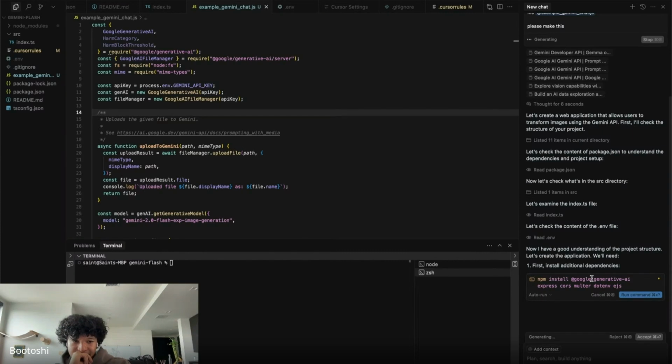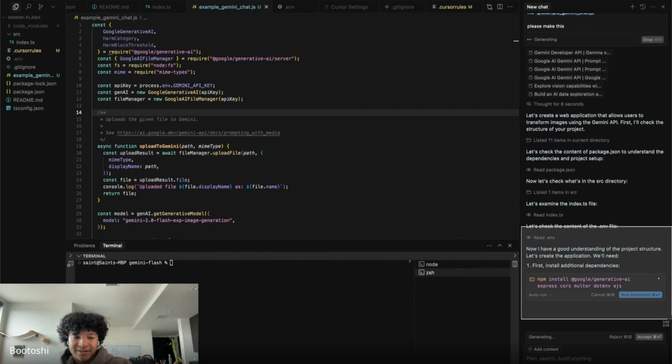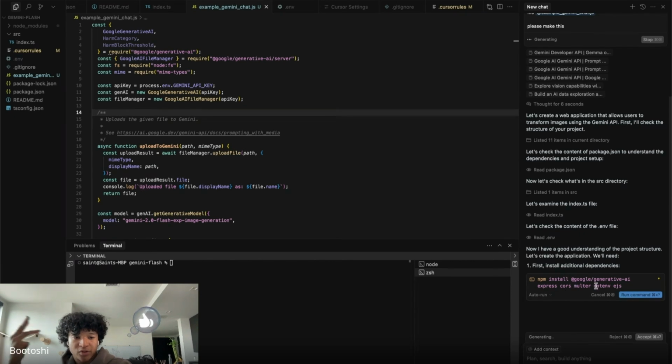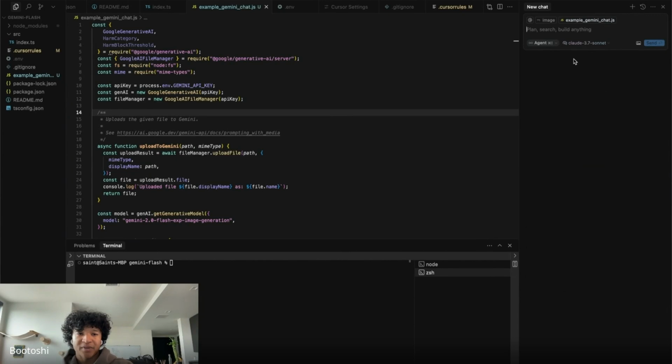So we're going to install these dependencies. That's fine. Also, you just want to be careful. If you don't know what any of these dependencies mean, you have a super intelligent AI system literally in your pocket. It wants to install generative AI, Express, CORS, Multer, .env, EJS. I have no idea what any of those are. Usually, you could just make a new chat and ask, what are these?